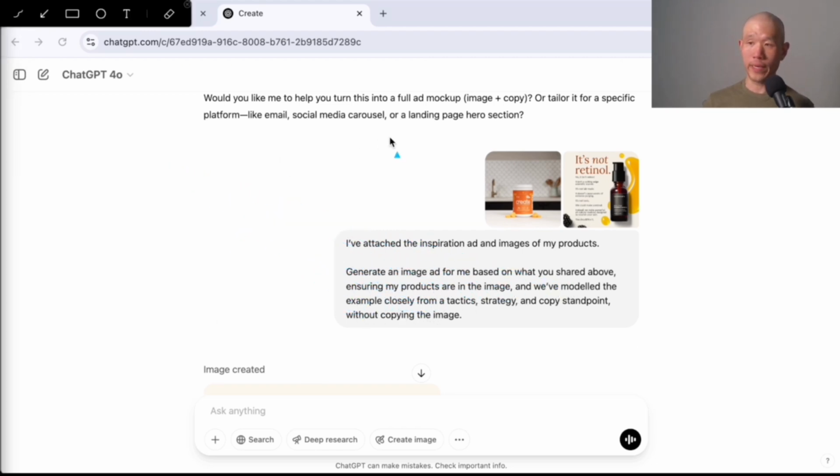And so I reattached the example over here from Bamboo Earth, and then I attached the product over here of Create's creatine gummies. That way it has the resources it needs to do its job. And I did give this image originally at the beginning of the chat, but just for redundancy, I like to add it in again to reduce the chance of hallucinations.